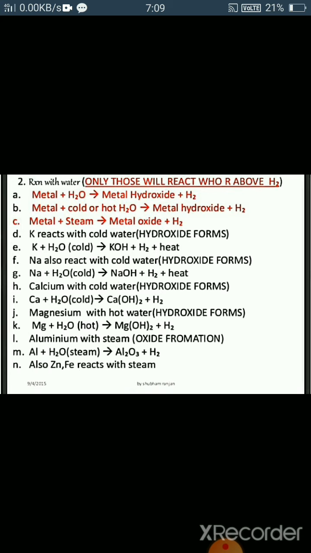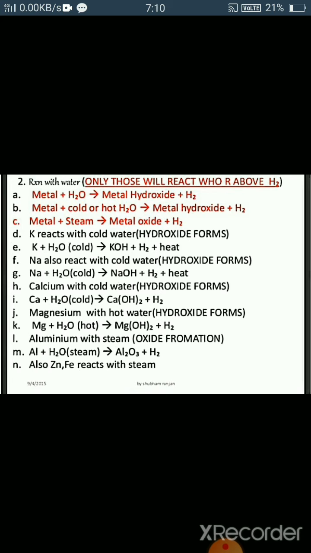Sodium, potassium and calcium are very reactive. Calcium reacts with cold water, gives calcium hydroxide plus hydrogen gas. Now in case of magnesium, magnesium does not react with cold water, it reacts with hot water and gives magnesium hydroxide plus hydrogen gas. Similarly, aluminum, which is least reactive and comes at the bottom in the reactivity series, reacts with steam.